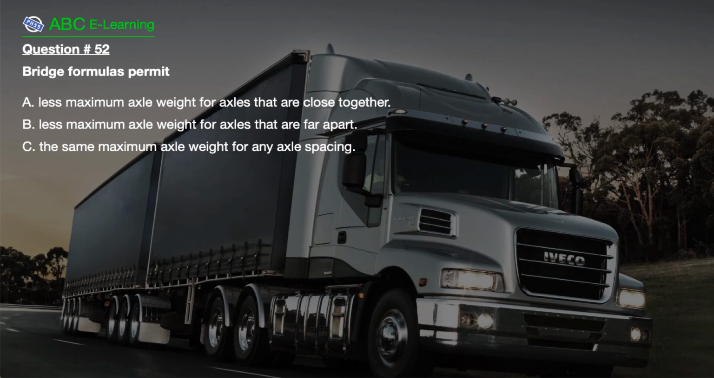Question number 52. Bridge formulas permit A. Less maximum axle weight for axles that are close together. B. Less maximum axle weight for axles that are far apart. C. The same maximum axle weight for any axle spacing.